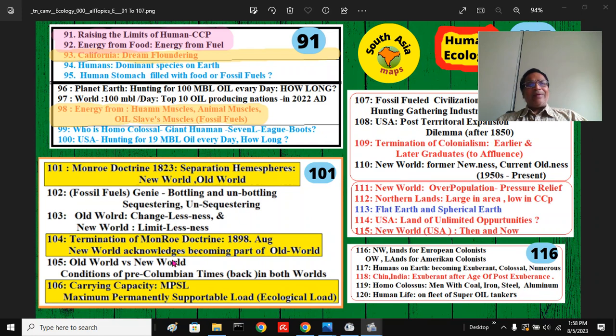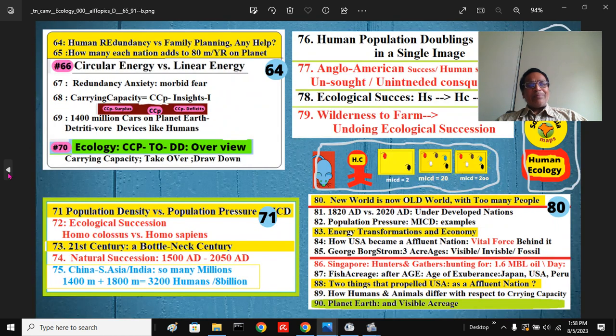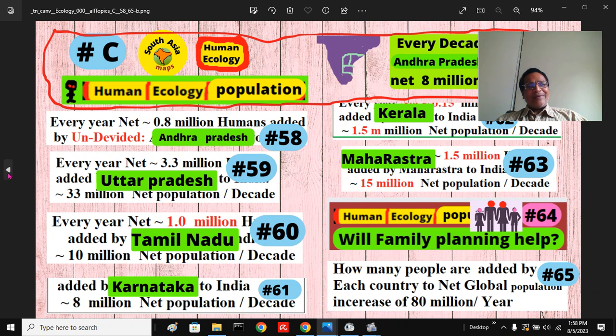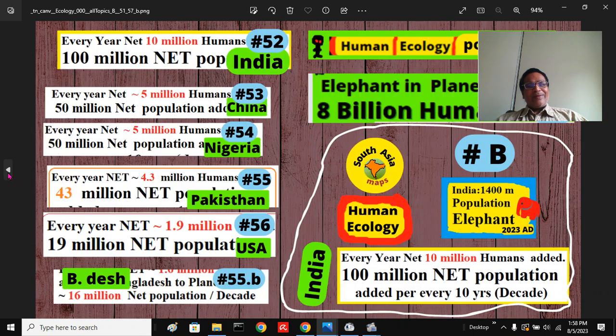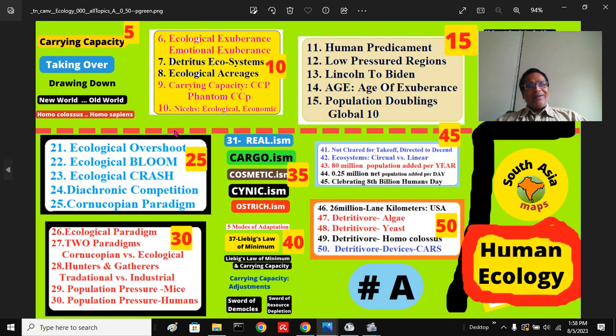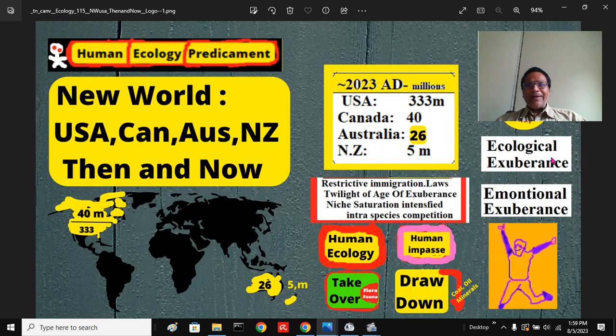These are the remaining presentations, and these are the previous presentations. This is the initial beginning of presentations: concepts of carrying capacity, takeover, drawdown, New World, Old World, Homo colossus, Homo sapiens, ecological bloom, ecological crash, diachronic competition, cornucopian paradigm. So many you can explore further.